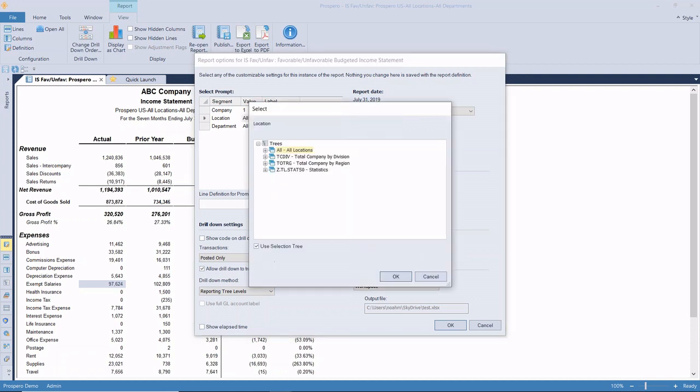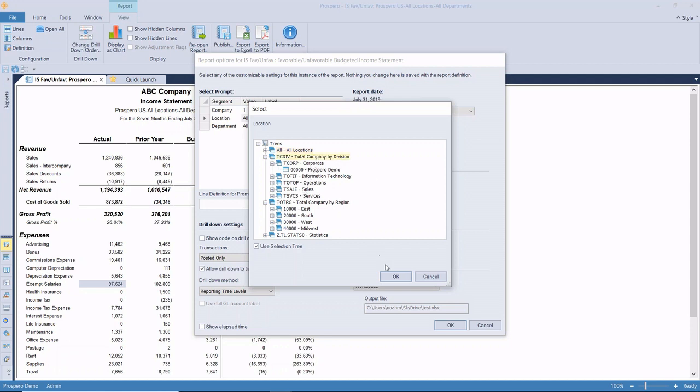But what if I wanted to select another one of the trees? And NOAA had talked about the trees for a moment, and you see we've got a couple of these for locations that we've created. The total company by division, and you can see as we expand that, you see more options. There's a total company by region. So these are representing the same data that we got for all locations because we have all of our location IDs defined within these trees, but they add additional levels. So they allow us a different way to select our data.